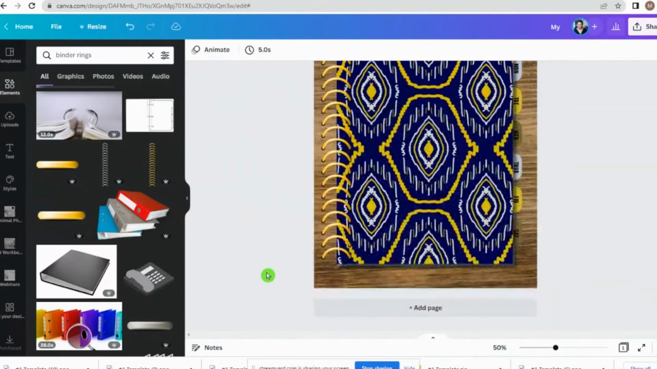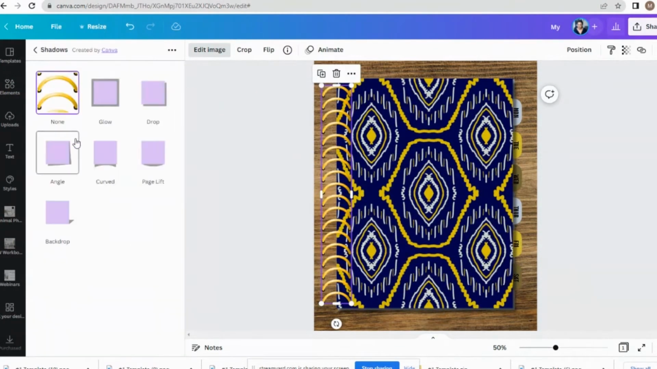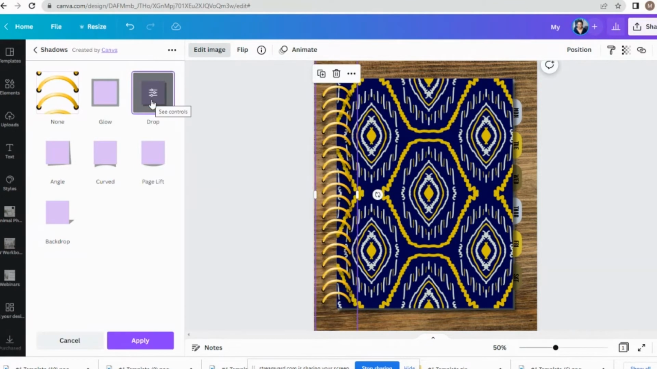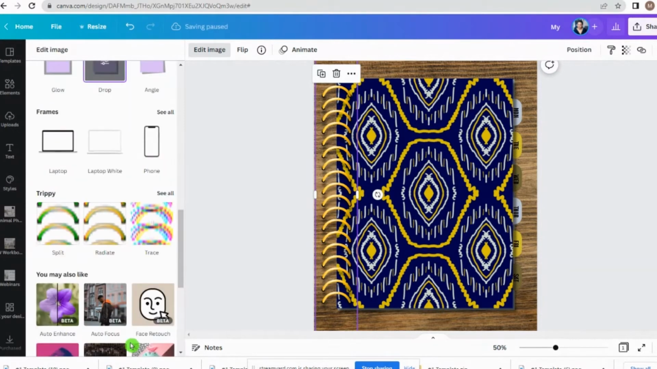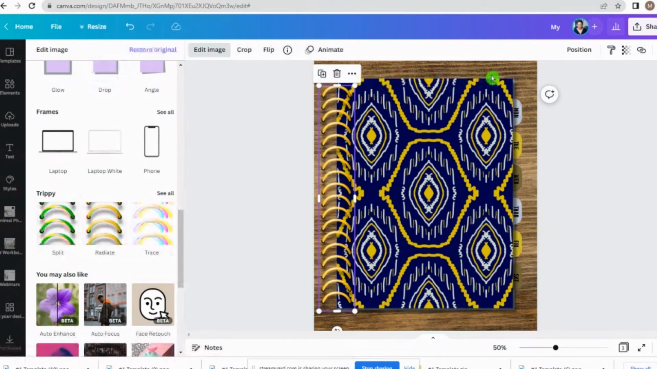So we're going to do the same thing with the binder rings. We're going to put a drop shadow on the binder rings and just give them some depth as well, and hit apply. Okay, so now we have our binder rings, we have our cover, we have our tabs. Now, again, this is just for illustration purposes. You can also add more tabs up here at the top just based on the contents of your journal. You want to make sure that it matches up.